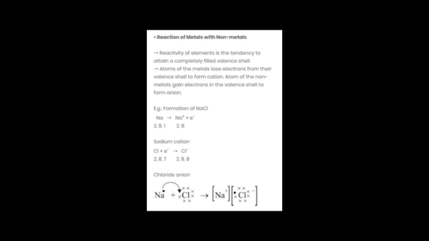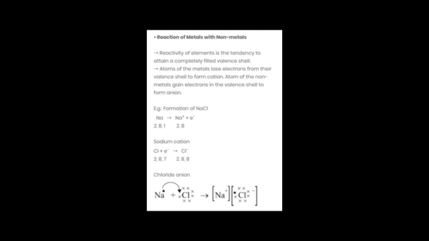So atoms of metals lose electrons from their valence shell to form cations. In the previous lecture I have already explained to you that all metals are electropositive in nature. This means metals readily lose electrons to complete their octet, and therefore they make positive ions, that is cations, and atoms of non-metals gain electrons in the valence shell to form negative ions, that is anions. See here in this example, it is very clear.